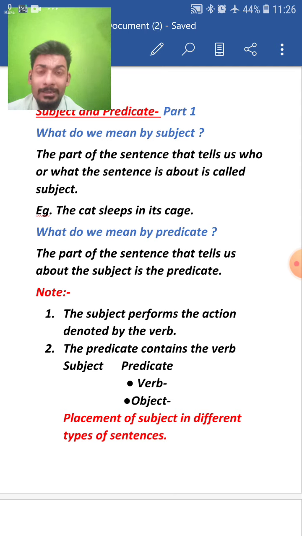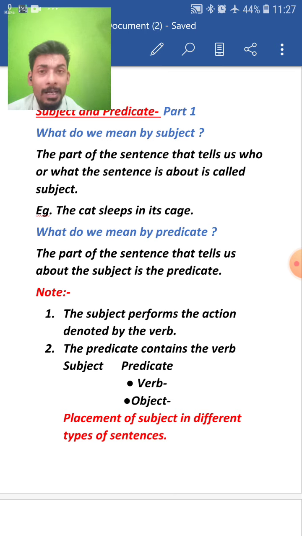The first part that the predicate contains is the verb, and the second part is the object. Subject, as I told you, is the doer of the action, verb is the action word, and object is the receiver of the action. And verb and object together make the predicate.